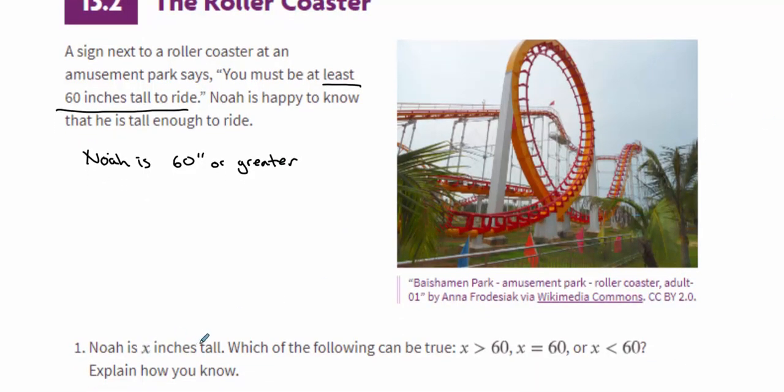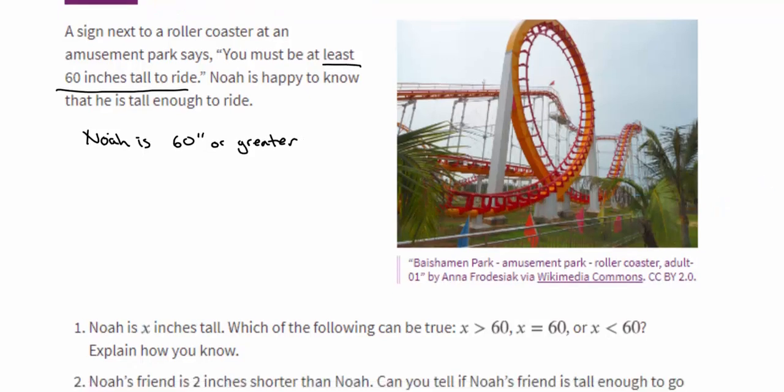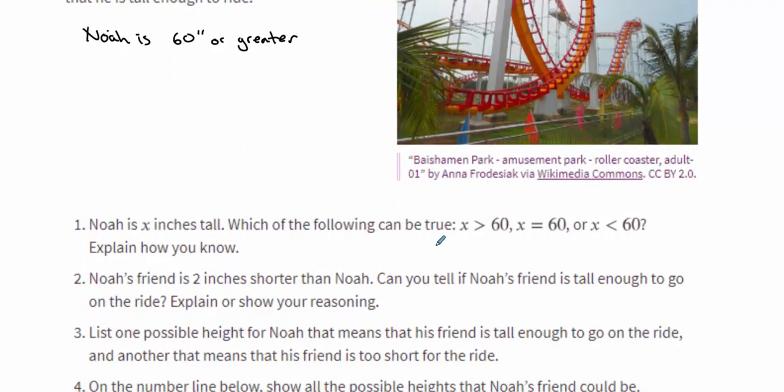So if Noah is x inches tall, which of the following can be true? So we know he can ride the ride. So is Noah greater than 60? That's true. Can Noah be equal to 60? Yes, he can be equal to 60. Can Noah be less than 60 inches? That's false. Otherwise, he wouldn't be able to ride the ride, and we know he can.